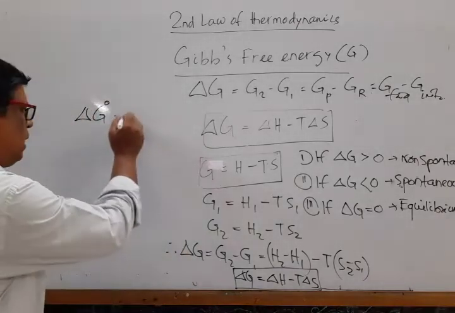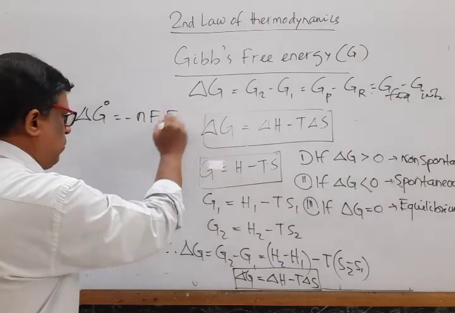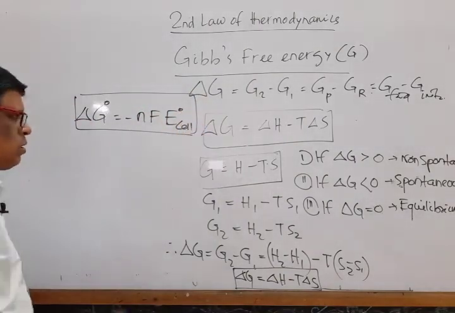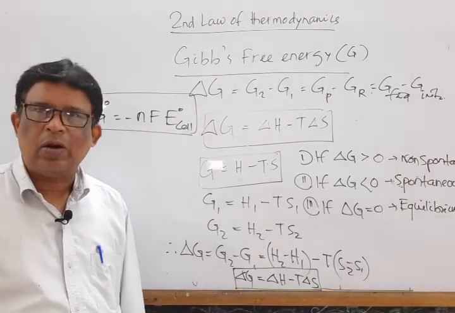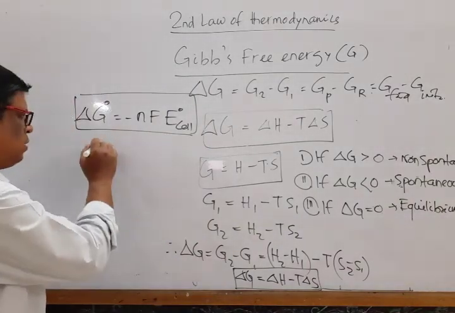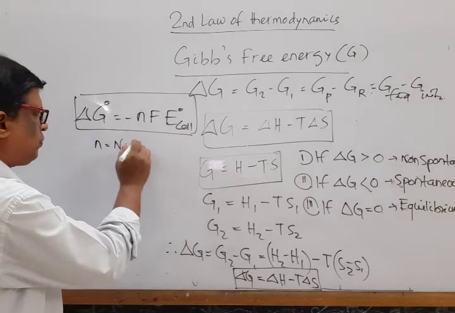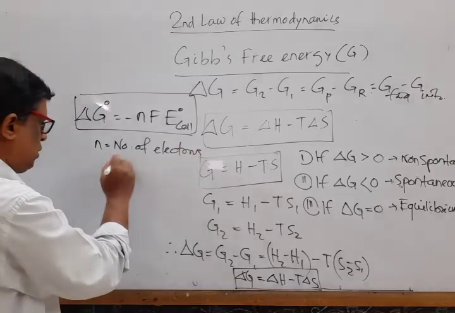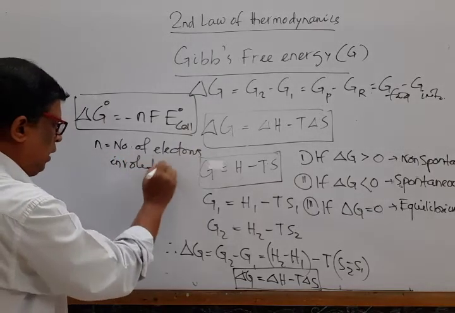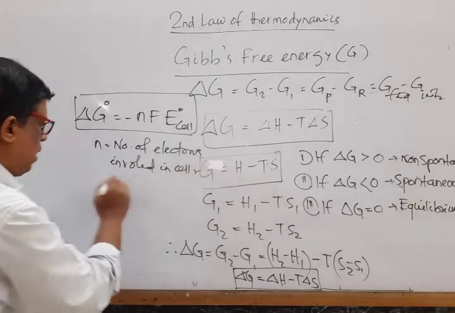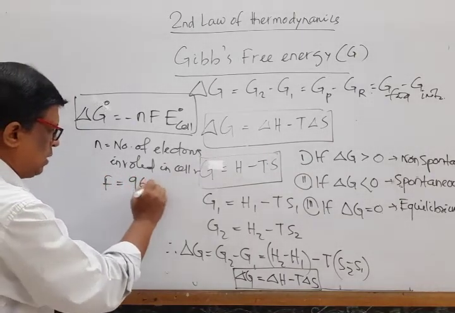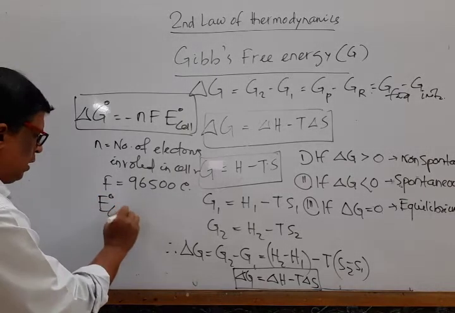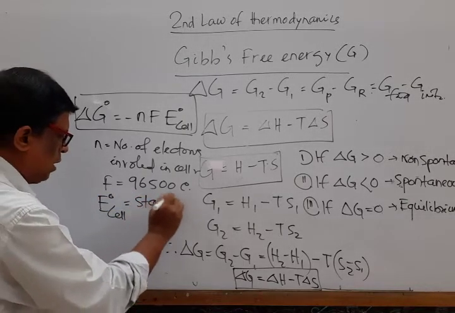Mark that, it is related to electrical work done by the principle that del G naught is equal to minus nFE naught cell, where n is the number of electrons involved in the cell reaction, F is the Faraday, that is 96500 coulomb, and E naught cell is the standard cell potential.